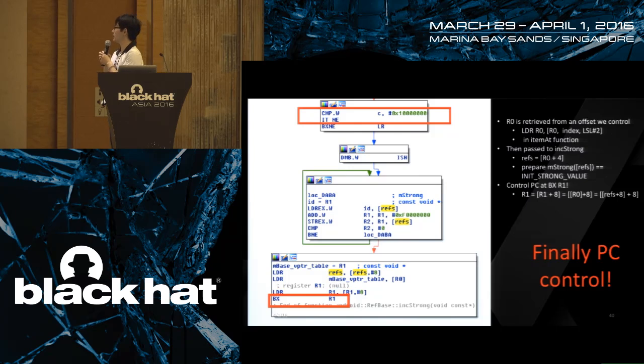The offset is quite complex. First, the register is retrieved from an offset we can control in the item add function, and then it is passed to incStrong. And we need to bypass this check that mStrong should be equal to the INITIAL_STRONG_VALUE to finally trigger the BX R1 and control PC at the last location.